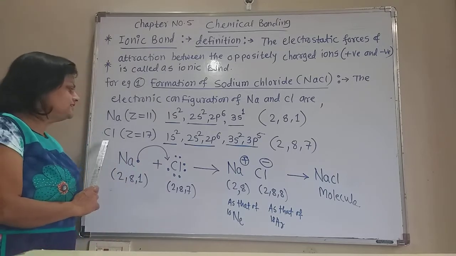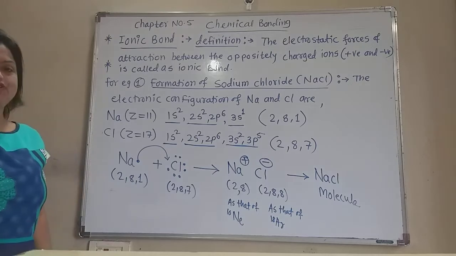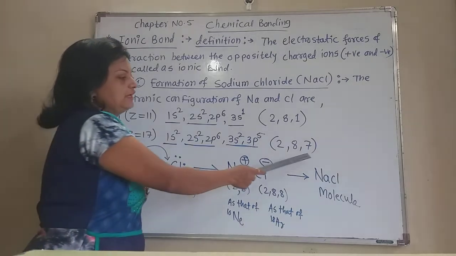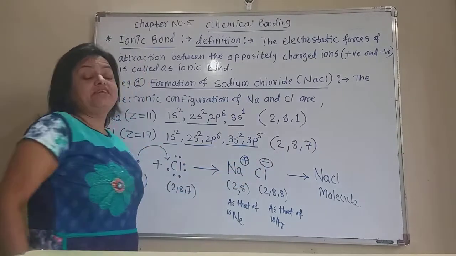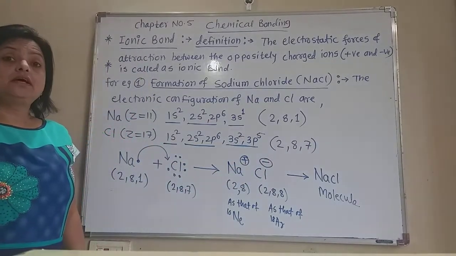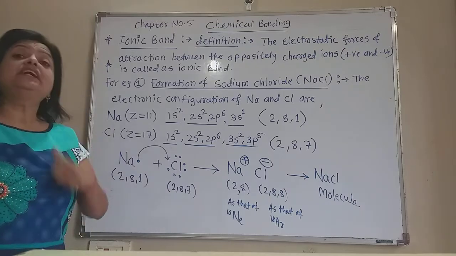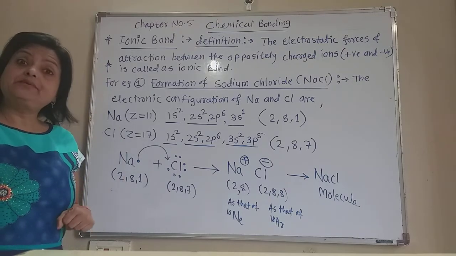Now chlorine is also a very reactive gas. We know that because chlorine has 7 electrons in its outermost shell. It also wants to become stable by gaining 1 electron from other elements.